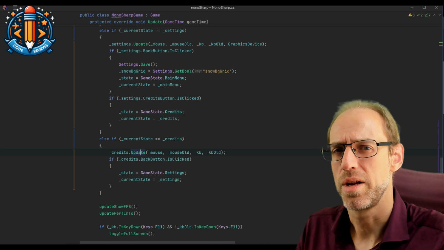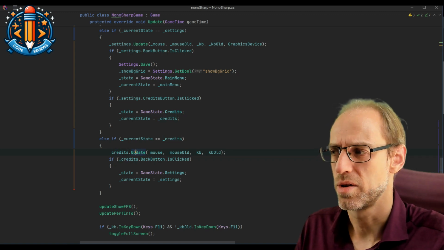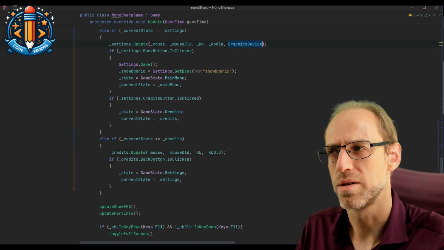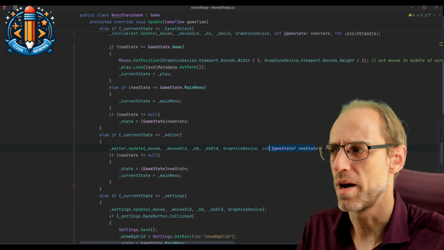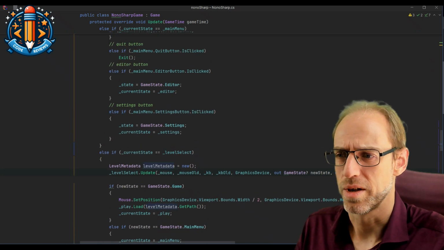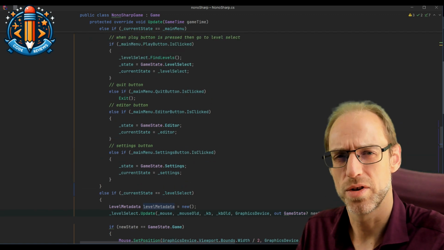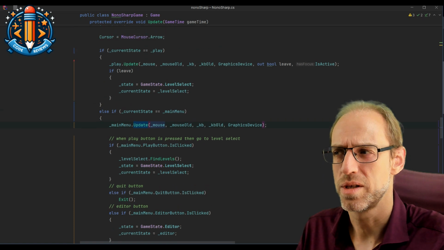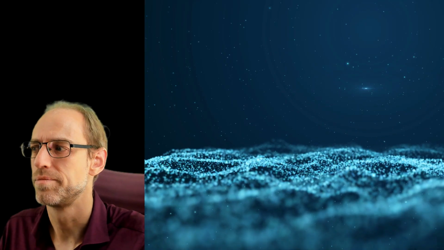And now the next question is, how do you approach this, replacing it? Because the update methods, if you look a bit closer, they have different arguments here and there. Sometimes they output this new game state, sometimes they don't. Some have a level metadata ref going, so there's a little bit of a difference between these individual update calls, which makes it a bit harder to introduce them into one common interface.